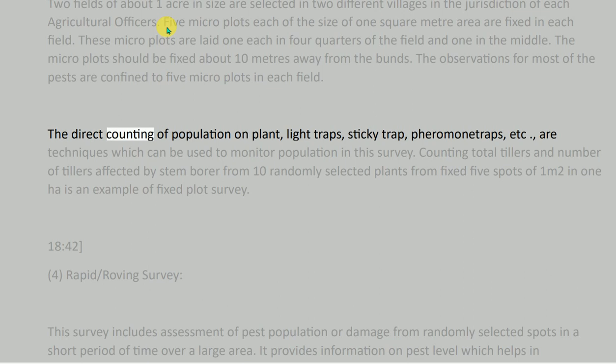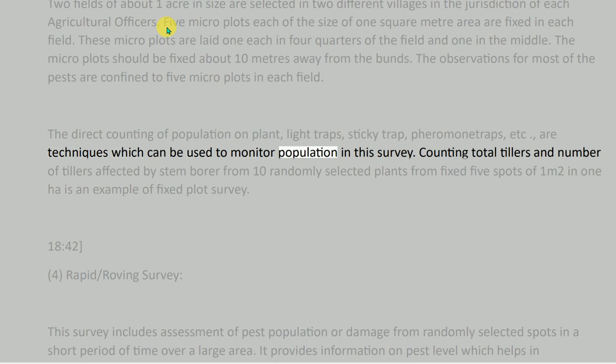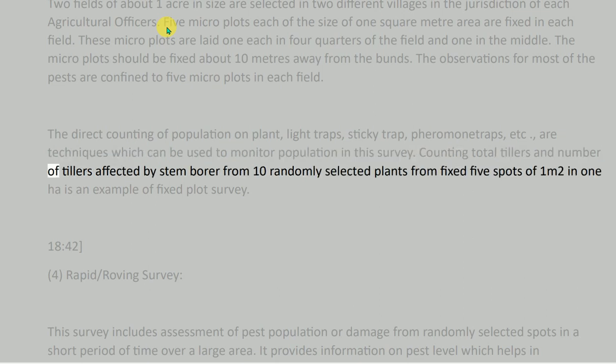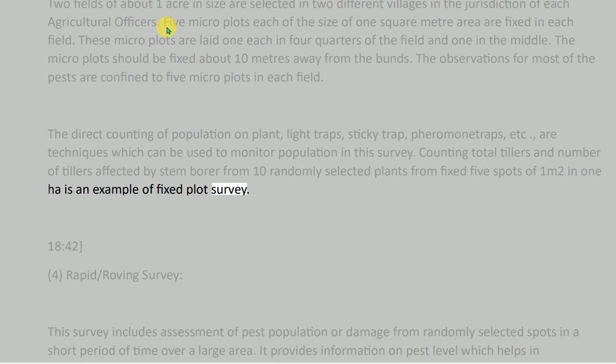The direct counting of population on plant, light traps, sticky trap, pheromone traps, etc. are techniques which can be used to monitor population in this survey. Counting total tillers and number of tillers affected by stem borer from 10 randomly selected plants from fixed 5 spots of 1 m2 in 1 ha is an example of fixed plot survey. 4. Rapid roving survey.